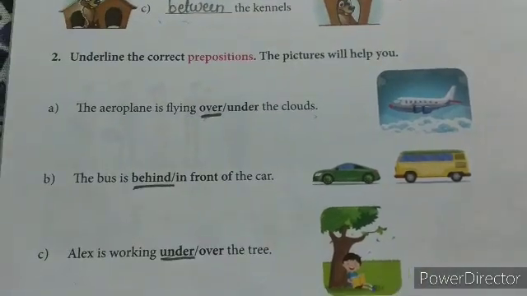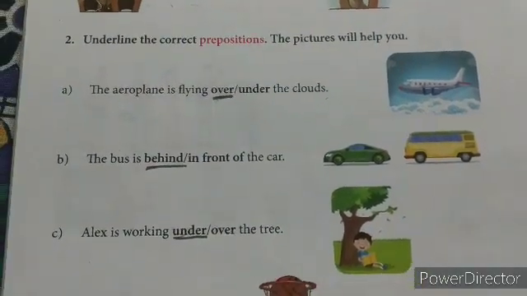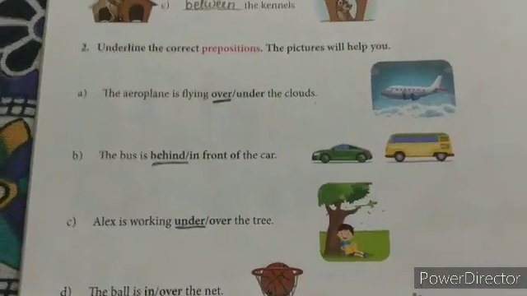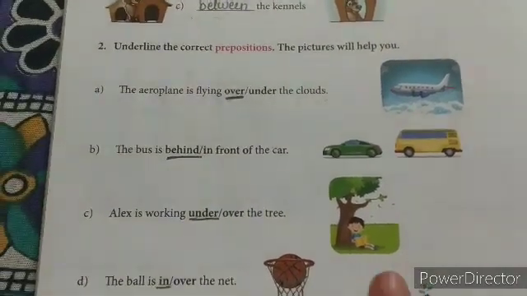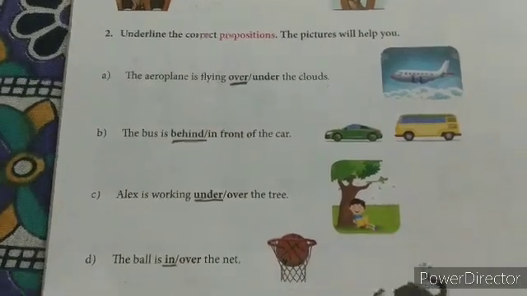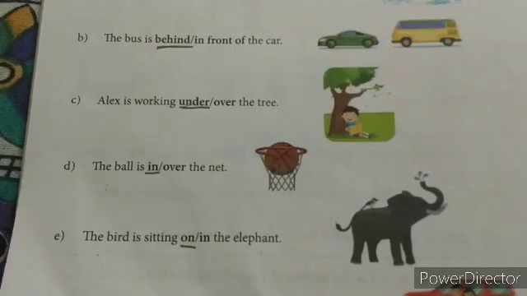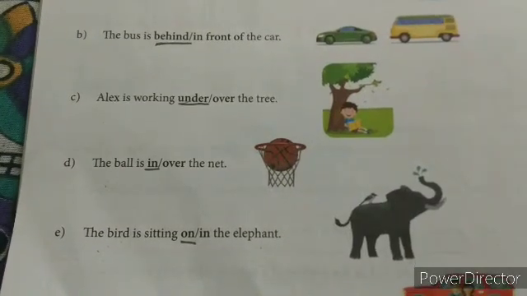Now let's see the third one. Alex is working under the tree. See, he is working under the tree. Then fourth one. The ball is in the net.